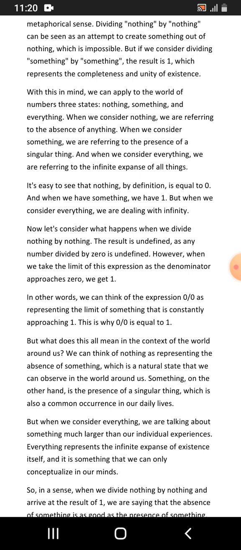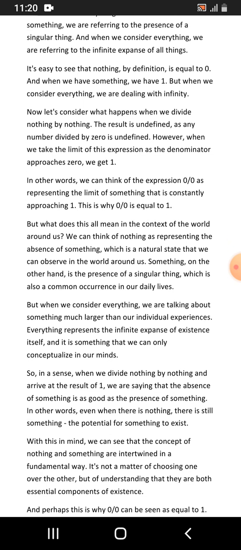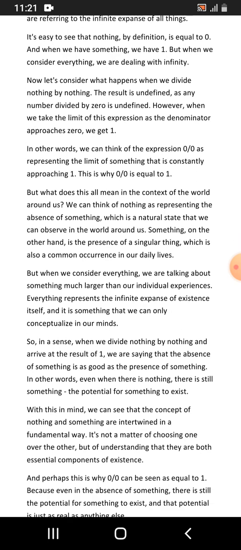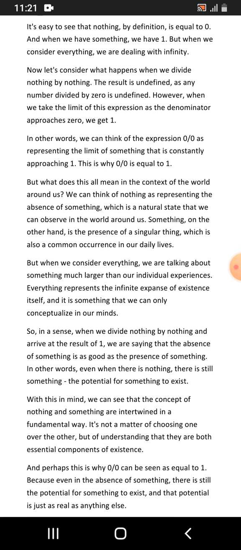Now let's consider what happens when we divide nothing by nothing. The result is undefined, as any number divided by 0 is undefined. However, when we take the limit of this expression as the denominator approaches 0, we get 1. In other words, we can think of the expression 0 over 0 as representing the limit of something that is constantly approaching 1. This is why 0 over 0 is equal to 1. But what does this all mean?